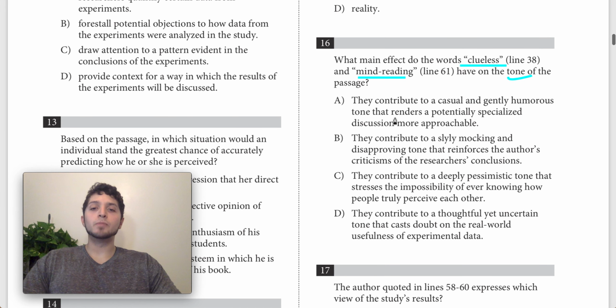So let's look at A. A says they contribute to a casual and gently humorous tone that renders a potentially specialized discussion more approachable. So the casual and gently humorous part matches everything that I've been saying. I think it's right. Again, humorous, we're talking about humor on the SAT. I think the Black Book has some comments on that.